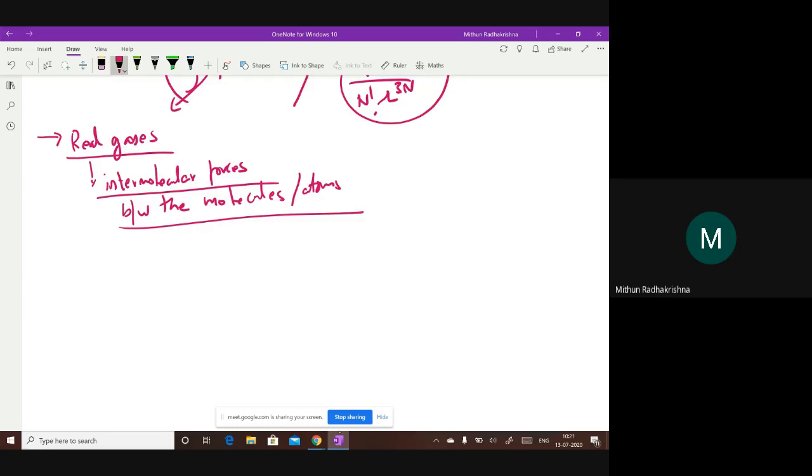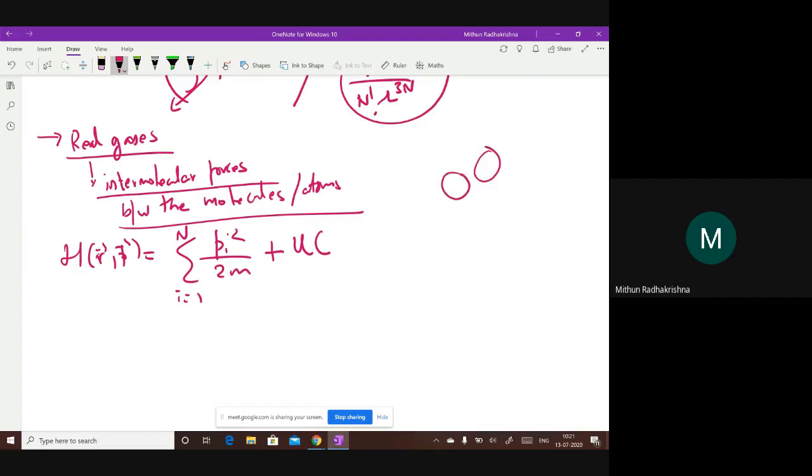Okay, so here my H of r and p, the Hamiltonian, would be again sigma p_i square by 2m, this term is there, i goes from 1 to n, plus there is a potential term, and we are considering only pair interaction. So a real gas, even if I look at oxygen, nitrogen at room temperature, they behave mostly ideally, right? Because the density is so small except when they come in contact or close to each other. Everybody agrees? That's the only difference for a real gas.